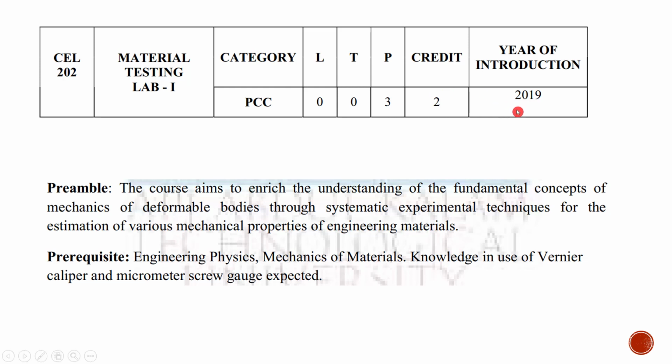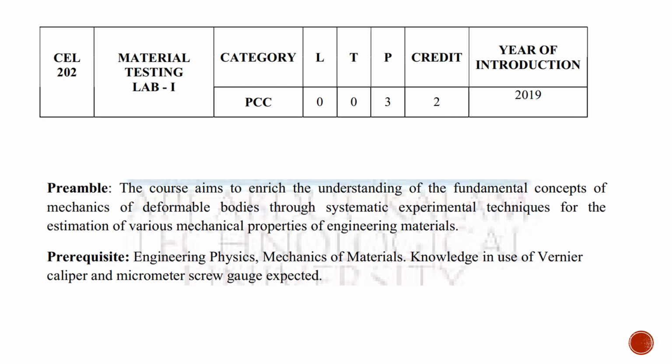So this is as per the new 2019 scheme, and the main aim of this course is to understand the fundamental concepts of mechanics of deformable materials. So we have basically two types of bodies. One is rigid body, and the next one is deformable body.